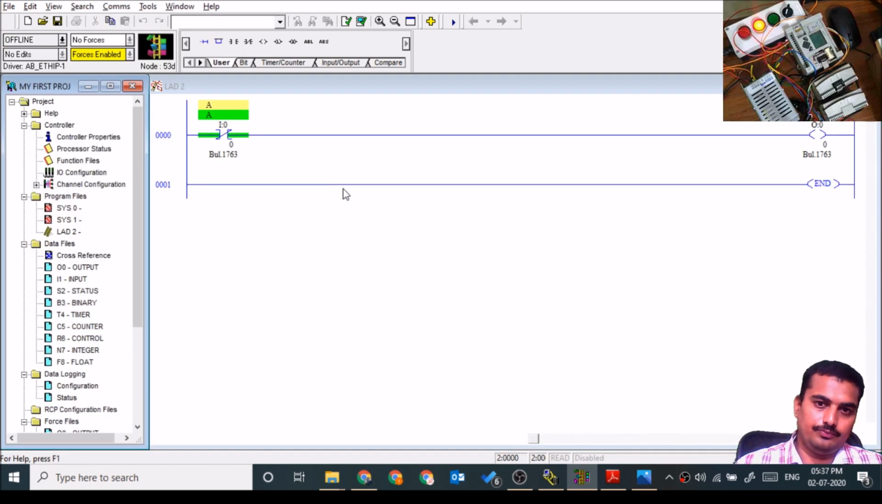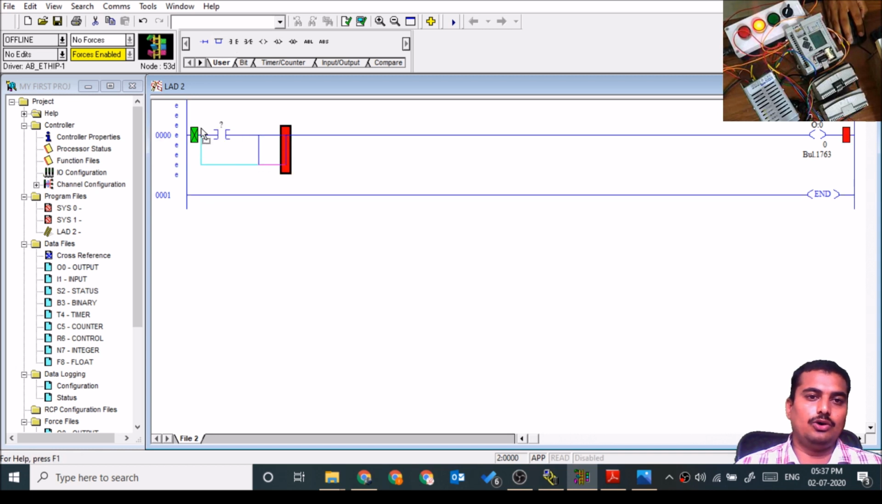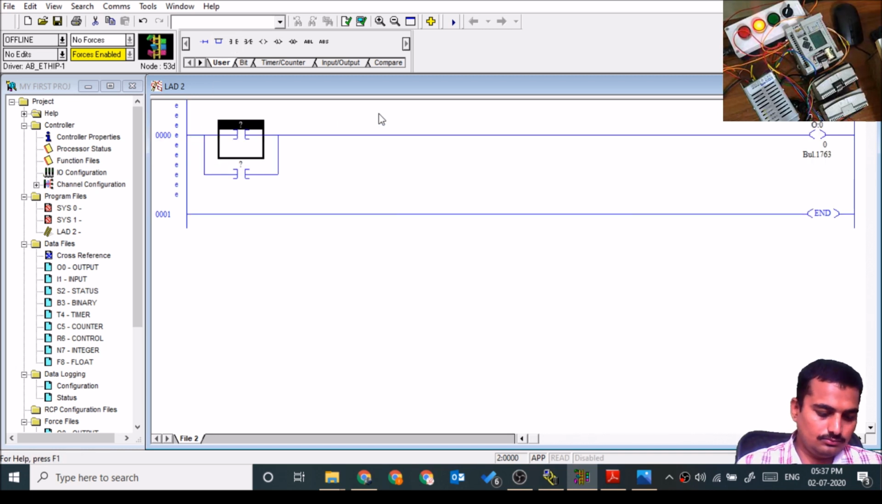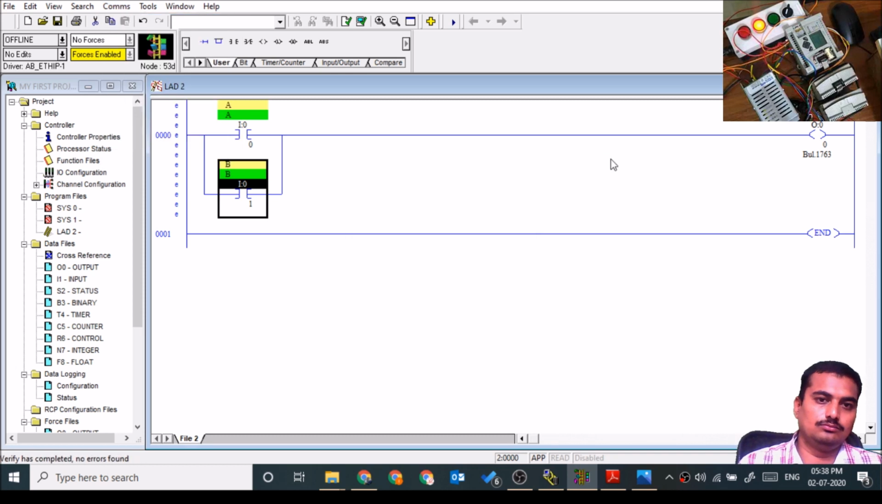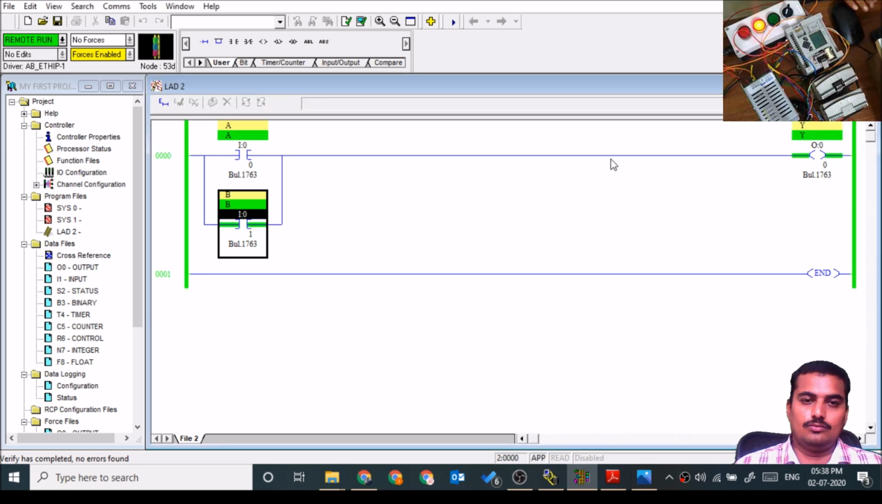Then we'll build the OR gate. If any one input is on, output should turn on. The truth table is 0 0 0, 0 1 1, 1 0 1, 1 1 1.